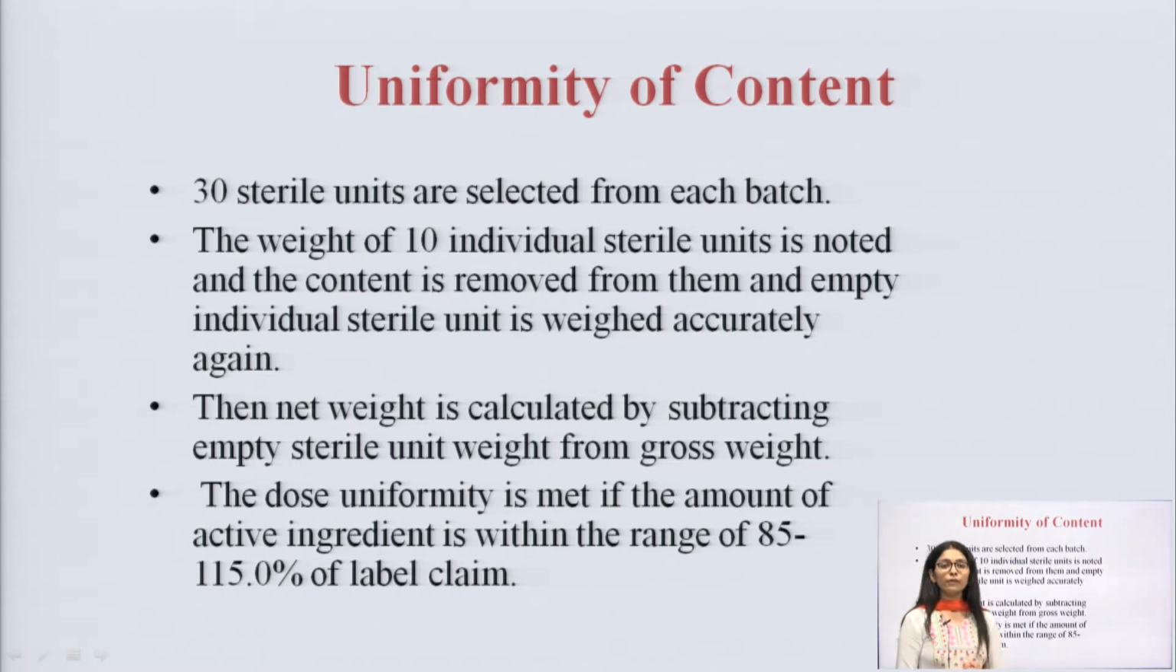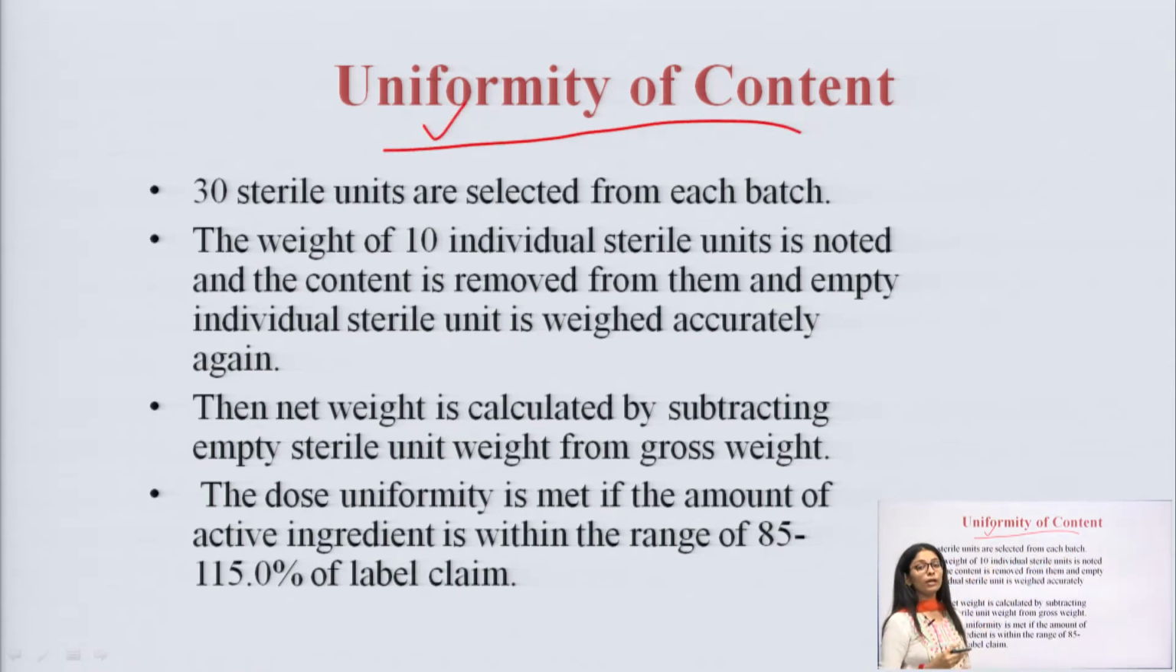As the name suggests, in uniformity of content we check that all the ampoules or vials are uniformly filled. It is equal in all the formulations. Thirty sterile units are selected from each batch. Why 30? Because it is mentioned in the IP, the Indian Pharmacopoeia, that is our standard book.